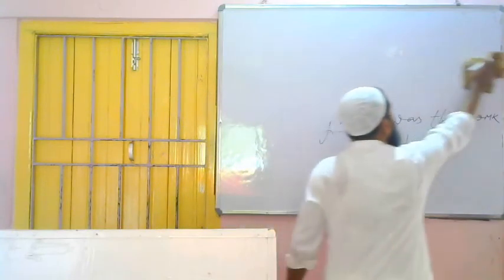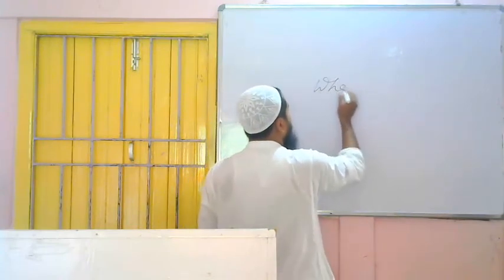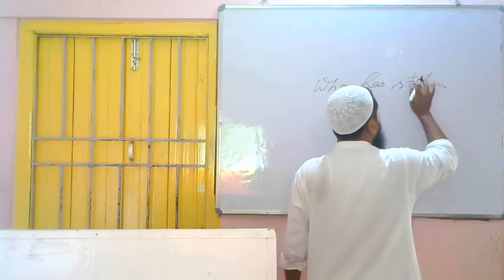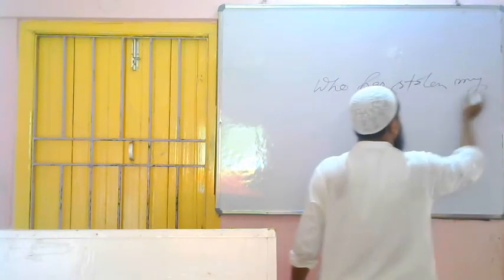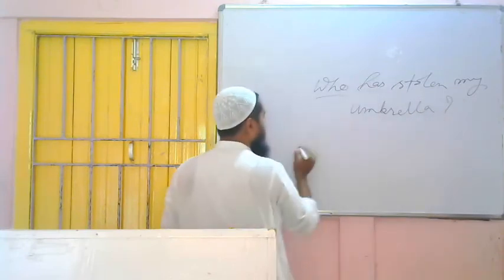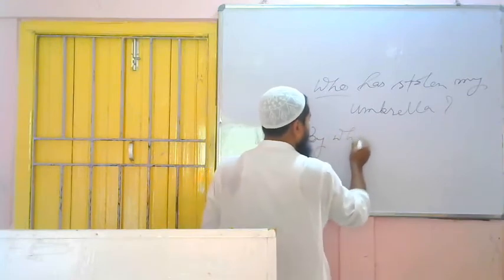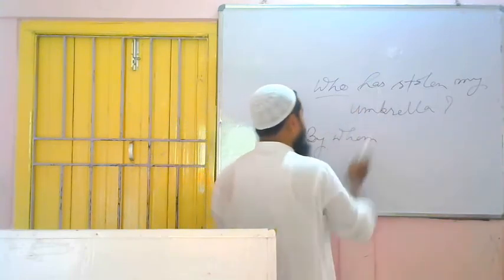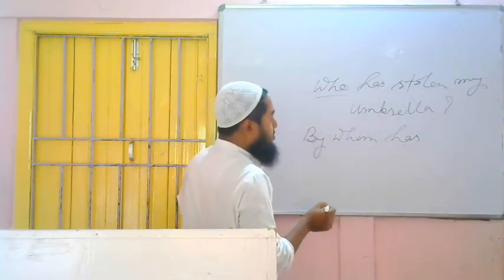One more example we can do. Who has stolen my umbrella? So who is there? Nothing to think. We have to write by whom first. By whom. Now stop. We have to see which tense it is. It is present perfect tense. By whom, then has, then the object, then the subject.